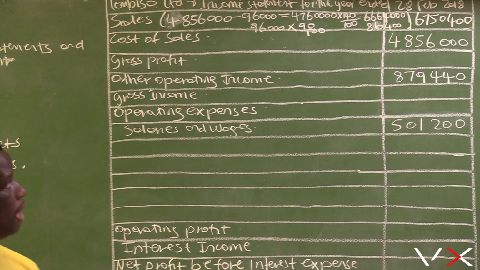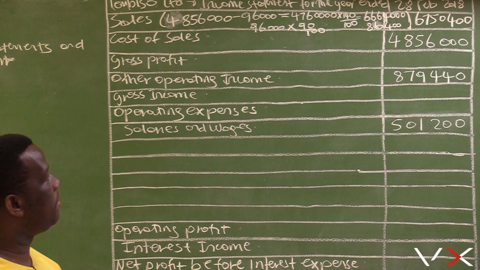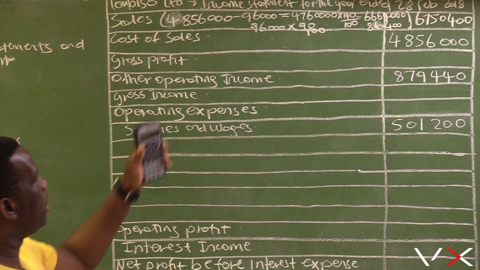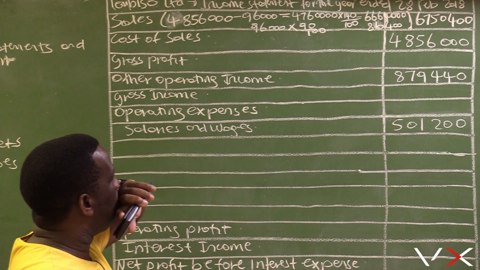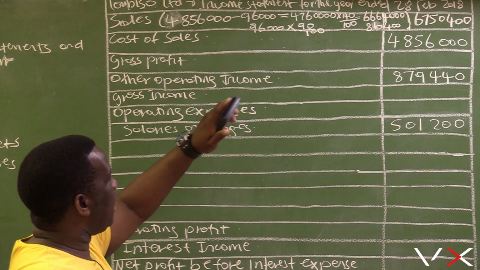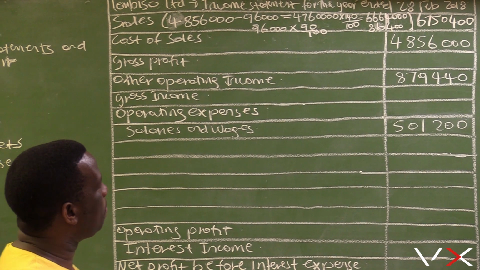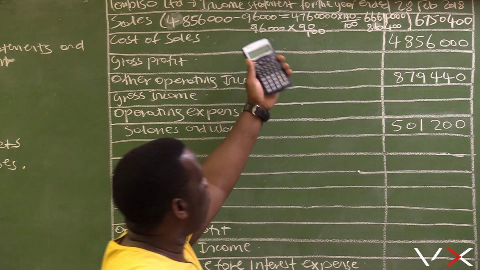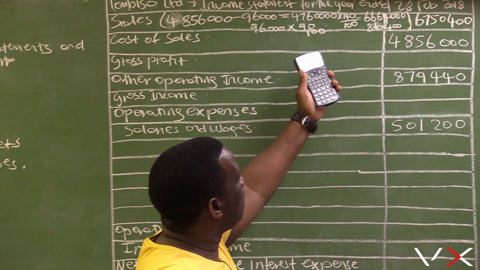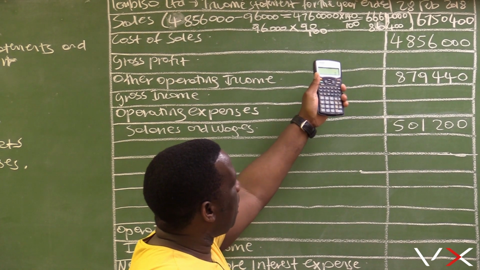Just to repeat this calculation, our total cost of sales is 4,856,000, and we were told that in this cost of sales there are goods costing 96,000 which were sold at 10% below the cost price. So these goods had to be taken out, and we are left with 4,760,000, and we mark it up by 40%, which is our markup percentage.